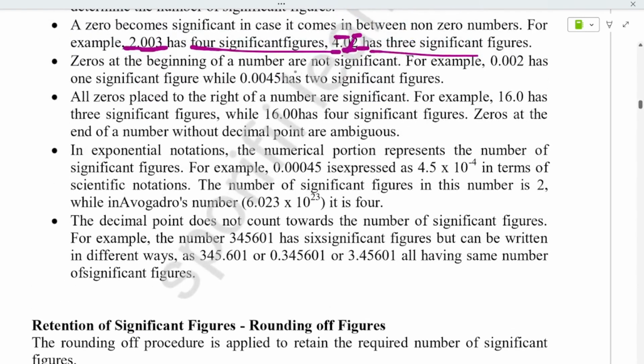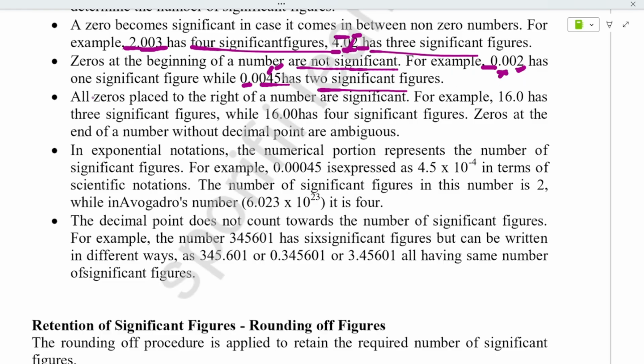0s at the beginning are not significant. See, 0 point something, that is not significant. Okay, 0.00, that is not significant. Only it has two significant figures. This has only one because only the number 2 is present here, so only it is significant.